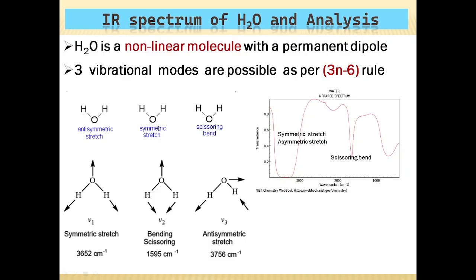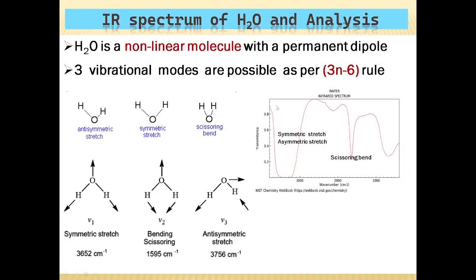One is symmetric stretching, like this. Anti-symmetric stretching, where the OH bonds are one stretching and one compressing like that. And scissoring bending, an in-plane bending vibration, is seen in the water molecule. Symmetric stretching and anti-symmetric stretching both fall in the same region, 3756 and 3652.